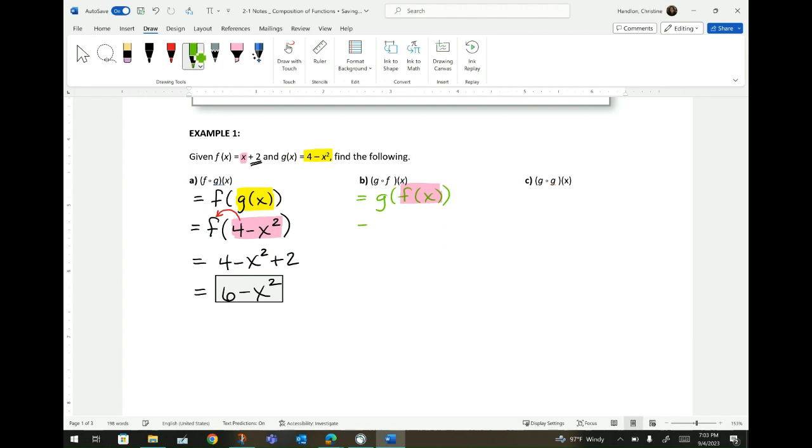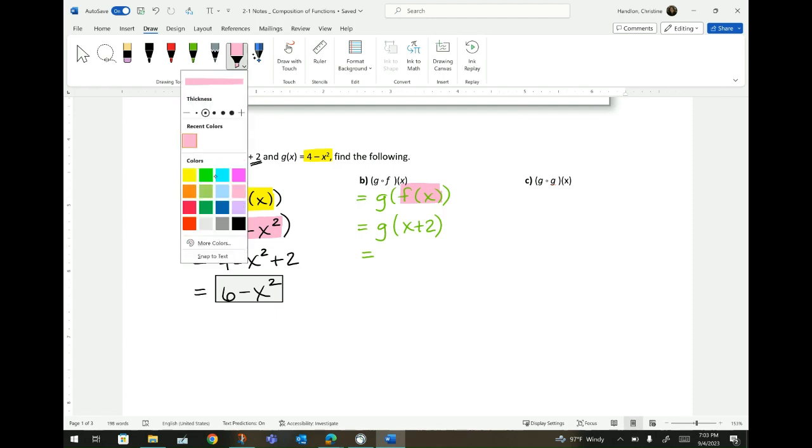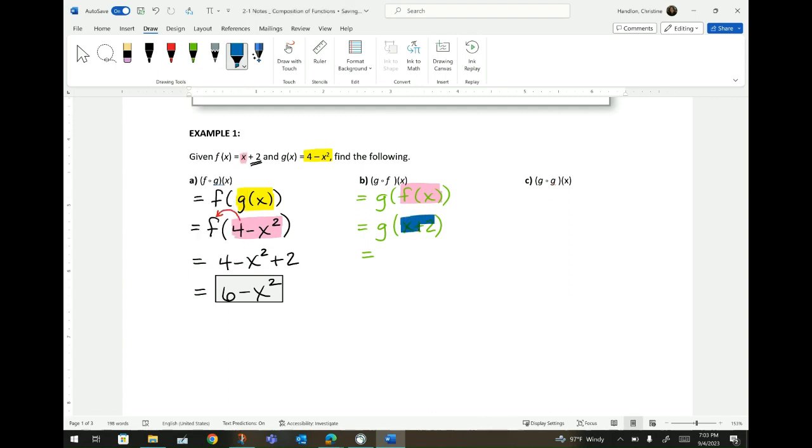So let's do that. Equals, I bring down the g because I haven't done anything to it yet, and the f of x is x plus 2. So x plus 2, close parentheses. So what am I doing now? I'm going to take, let's pick another color here. Let's pick blue. Okay, I'm going to take this x plus 2, and I am going to replace every single x in g with x plus 2.